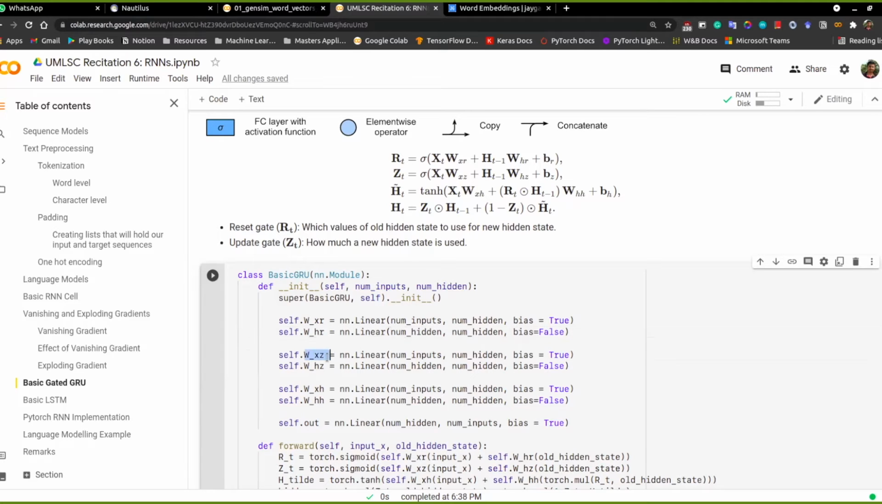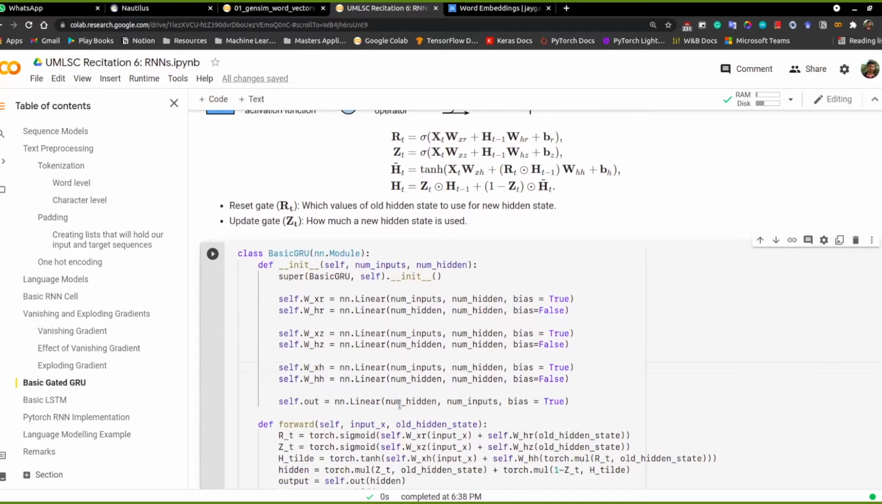So we do XZ as well and XH, and correspondingly the hidden states as well. And here it's the same mapping, input to hidden, hidden to hidden. And the output is nothing but whatever hidden state size we have, we map it again to the number of inputs, the size of the vocabulary, and that basically gives us a probability distribution. And based on that, we later apply softmax to get the most likely word given whatever we have seen so far.